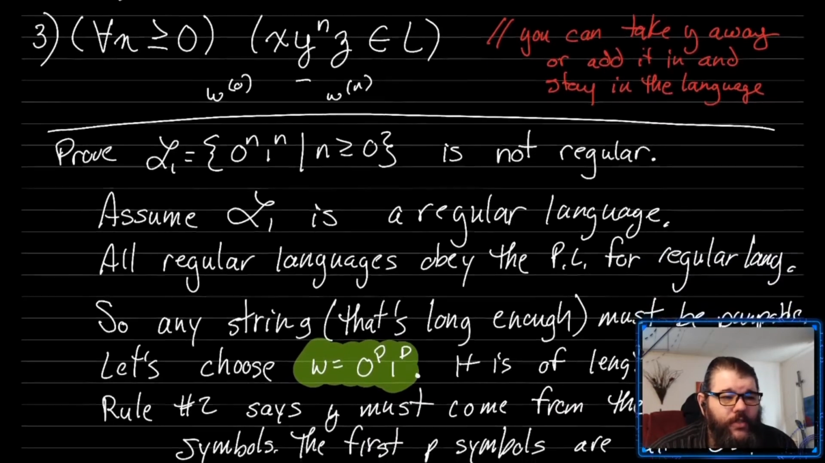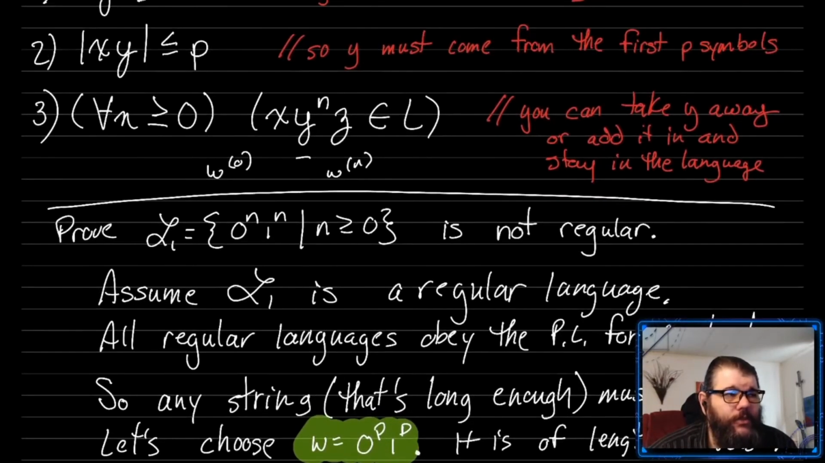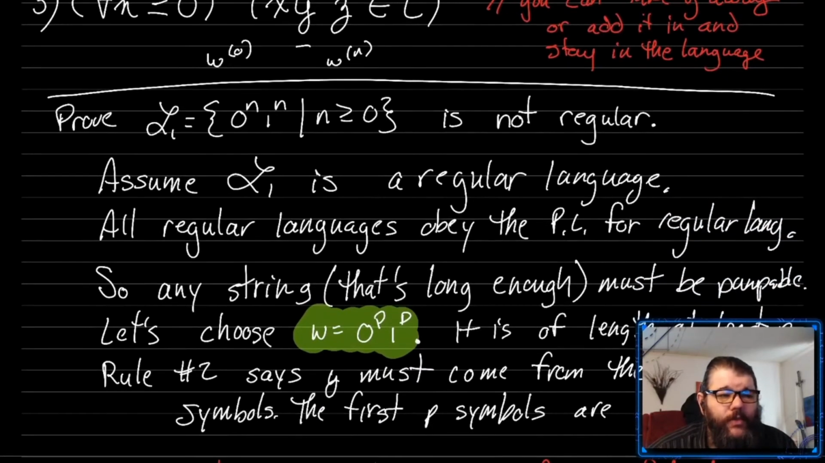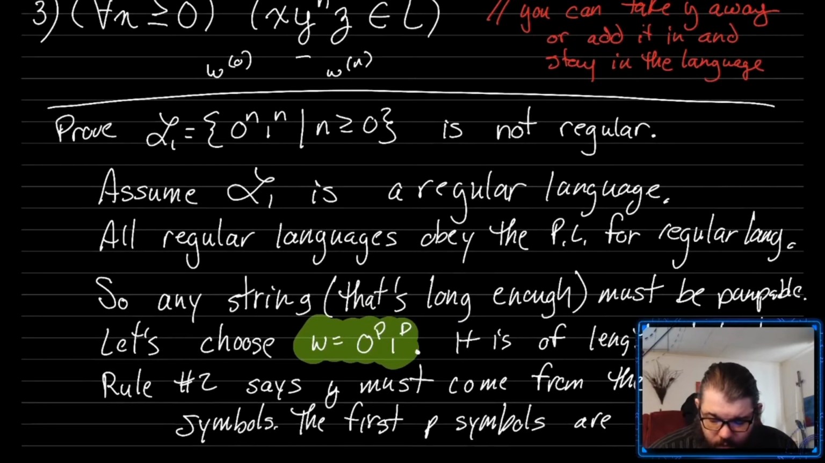And rule number 2, if we look back up here, the length of xy has to be less than or equal to p. Rule number 2 says that y has to come from the first p symbols. And the first p symbols in this string are all zeros, which is part of the reason we chose this string, so that y does have to come from all zeros. And that's very, very interesting, okay?